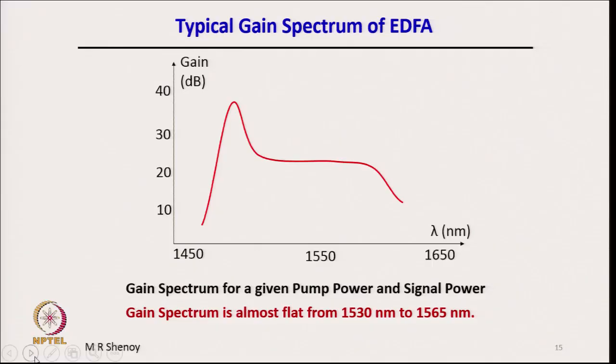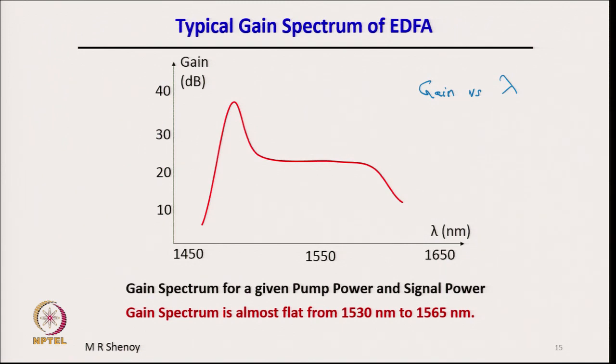So, the typical gain spectrum of the EDFA is shown here. Gain spectrum means spectral dependence of gain, that is gain versus wavelength lambda. That is what is plotted here, gain versus wavelength. You see the gain is shown in dB. So, that means typically 30 to 40 dB gain is shown here.